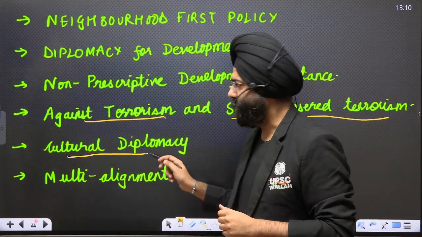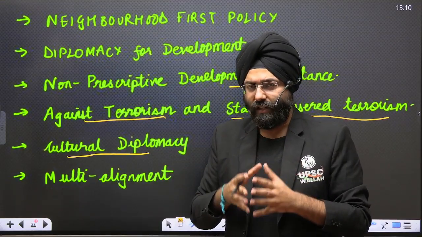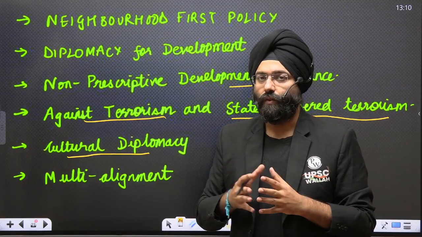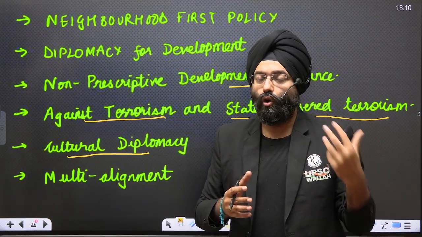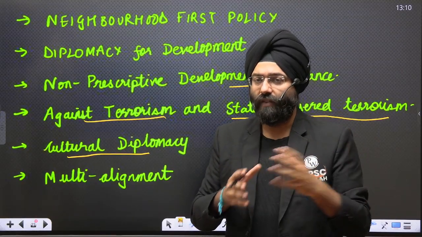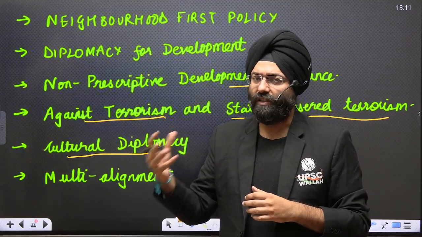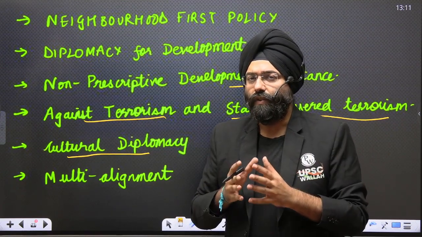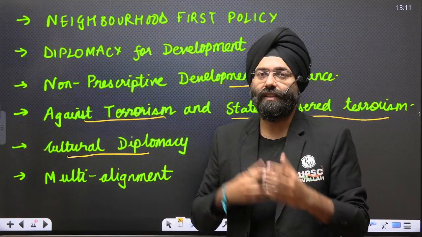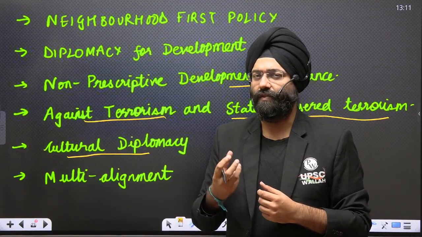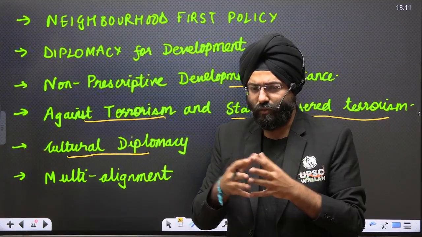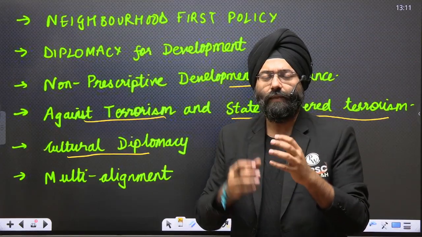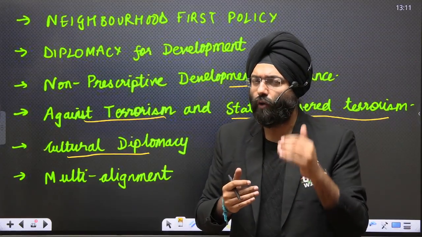Next is cultural diplomacy. We, as a country that is diverse in culture, respect and honor the diversity of various cultures across the country also. We realize that Indians are now spread to all parts of the world. We have cultural ties with Southeast Asian nations, with China, even with Africa. So we need to use cultural diplomacy, where exchange of cultures takes place. That is the soft power aspect we are talking about, where person-to-person, citizen-to-citizen interaction between various countries improves relations between the nations and also acts as a confidence building measure.